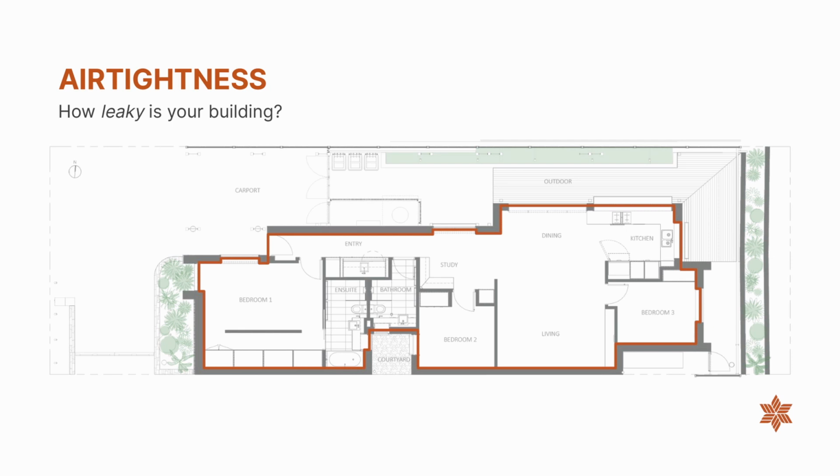The airtightness requirement for PassivHaus design is 0.6 air changes per hour at 50 pascals for new construction, or 1 air change per hour at 50 pascals for retrofits. To draw a comparison, typical builds in Adelaide vary from 8 to 15 air changes per hour, some even exceed 30. To get more information on airtightness, you could watch our webinar series, which was linked on the last slide, or you could always get in touch with us and speak to our in-house airtightness expert.